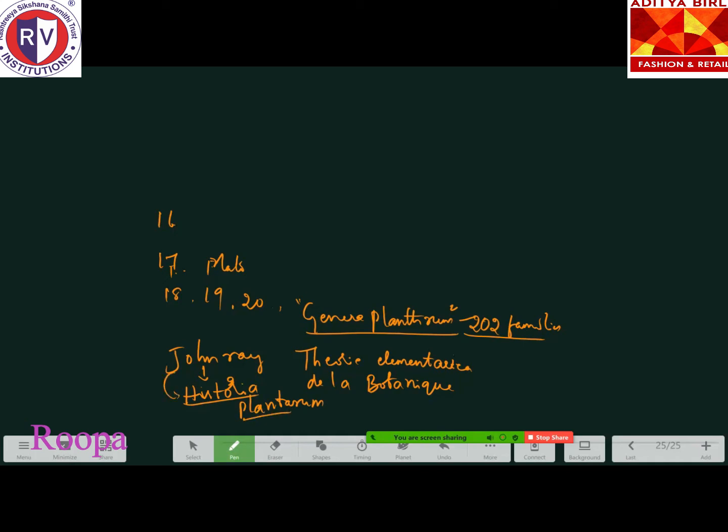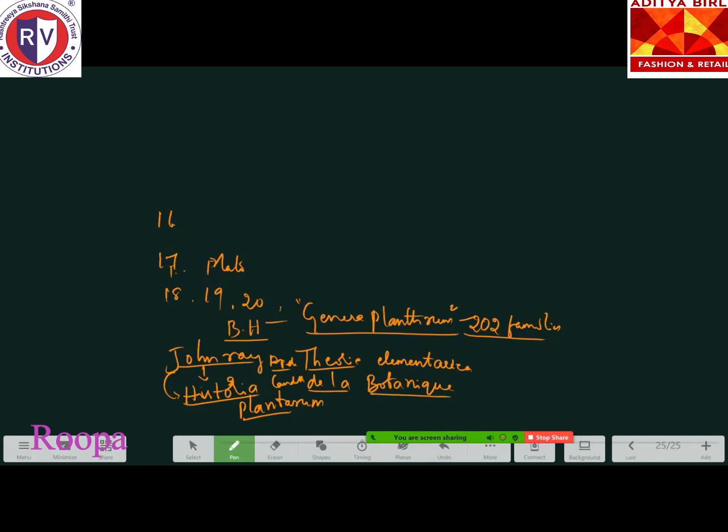These publications are important, so I'm writing on the board. Please write down everything. I will go through it again. Bentham and Hooker gave the publication Genera Plantarum, in which he described 202 families. Next one, A.P. de Candolle gave Theoria Elementaria de la Botanique.